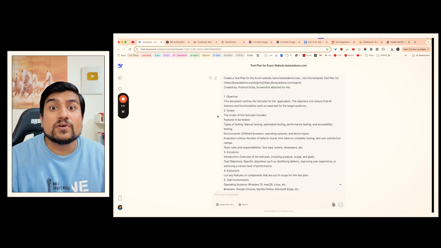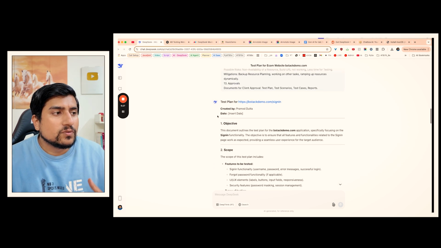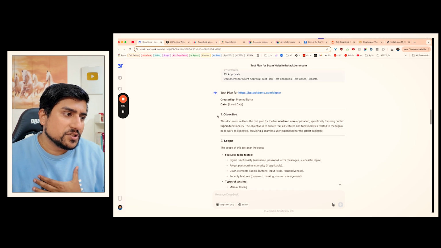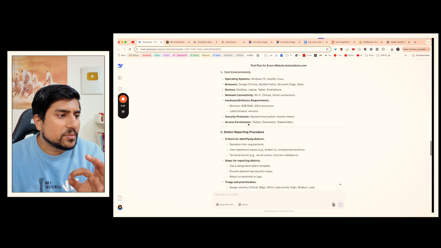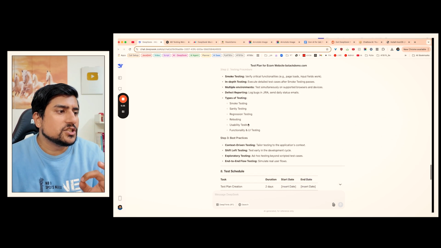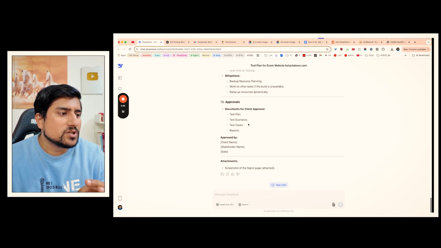But when you use the 671 billion parameters DeepSeek, can you imagine what response you will get? You will get a response which I really wanted: objective, scope, types of testing, inclusion, exclusion, test environment, defect reporting, test strategy, test schedule, test level, exit criteria, tools, risk mitigation, approvals, and everything, which is amazing. It is exactly what I was looking for, to be honest. And this is what we have done.